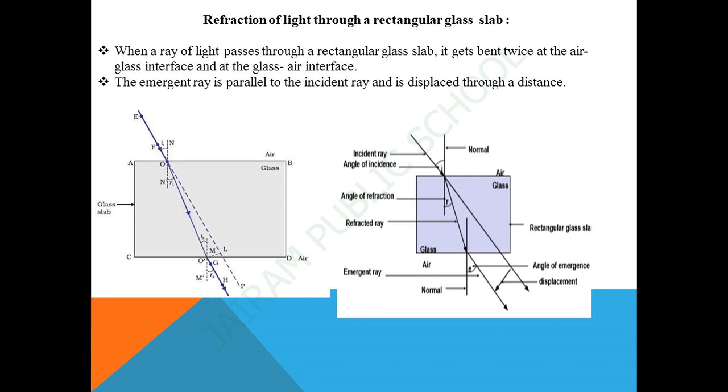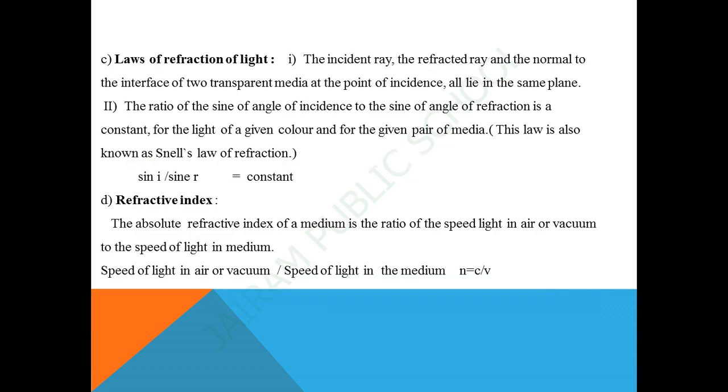So refraction is due to the change in the speed of light as it enters from one transparent medium to another. So this experiment shows that the refraction of light occurs according to certain laws. The following are the laws of refraction of light. The first one is: the incident ray, the refracted ray and the normal to the interface of two transparent media at the point of incidence all lie in the same plane. The ratio of the sine of the angle of incidence to the sine of the angle of refraction is constant for light of a given color and for the given pair of media.